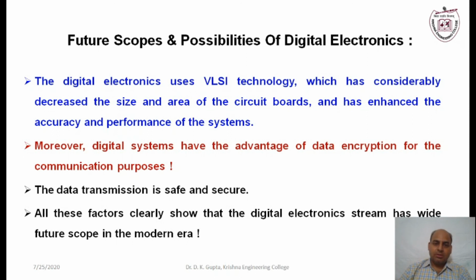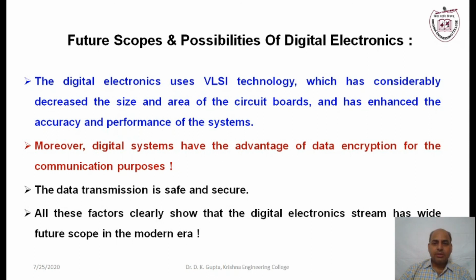Also in communication, suppose I take a single application, communication, then whenever we send information through digital media, it is much more secure than the analog one. That means our data is first of all encrypted at the transmitter side and then decrypted at the receiver side.